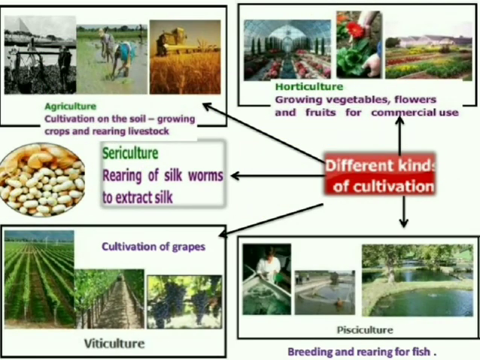So, different kinds of agriculture. First, cultivation of the soil, growing crops and rearing livestock. Second one is horticulture, growing vegetables, flowers and fruits for commercial use. Third one is pisciculture, breeding and rearing of fish. Next one is viticulture, cultivation of grapes. The last one is sericulture, rearing of silkworms to extract silk.